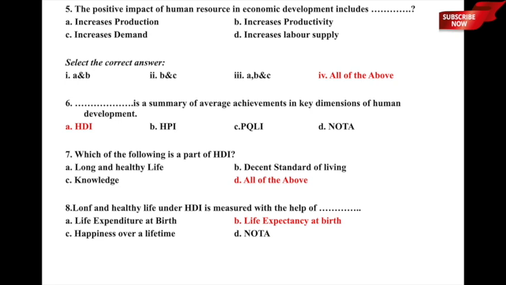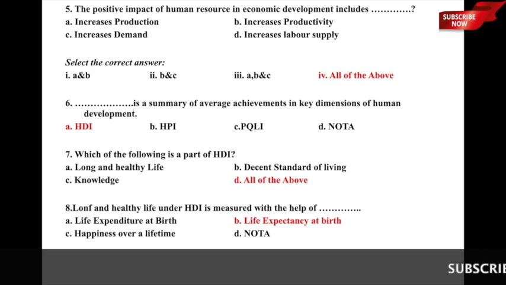Which of the following is a part of human development index or HDI? And the underlying options are: A, long and healthy life; B, decent standard of living; C, knowledge; and D, all of the above, that means long and healthy life, decent standard of living, as well as knowledge.